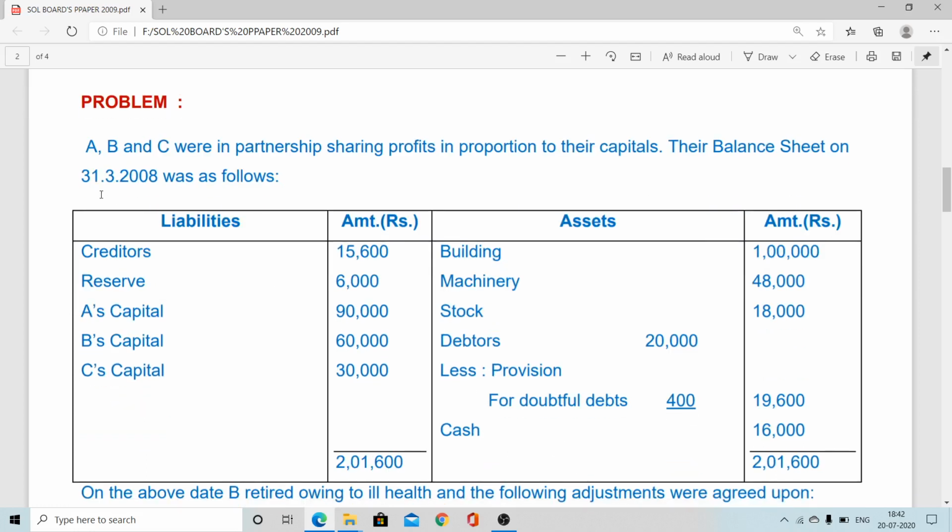This is our problem. Here also three partners A, B, and C, and their profit sharing ratio is in proportion to their capital investment. Here their capital is provided: 90, 60, and 30. So what will be the profit sharing ratio? Simply, 90, 60, 30, that is 3:2:1. Directly the profit sharing ratio is not mentioned in this question, but it is indirectly mentioned that A, B, C share profit in proportion to their capital. So you have to calculate it from the capital investment.